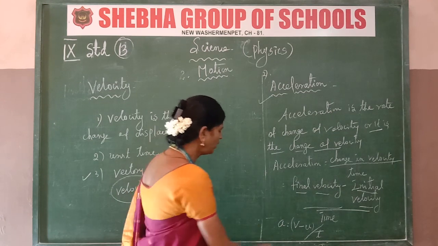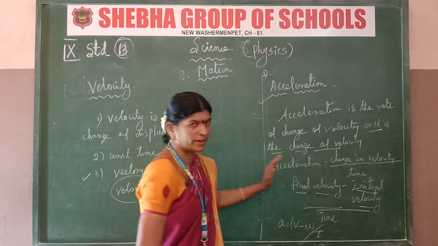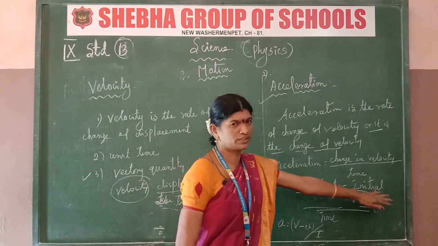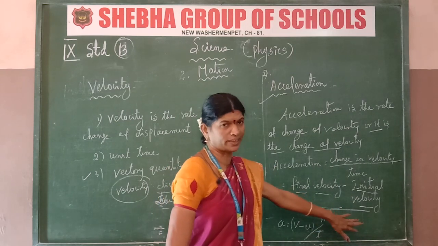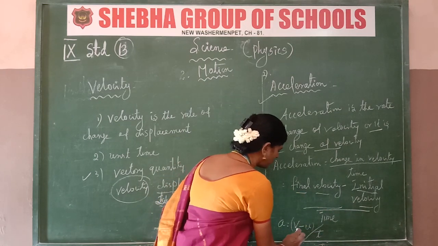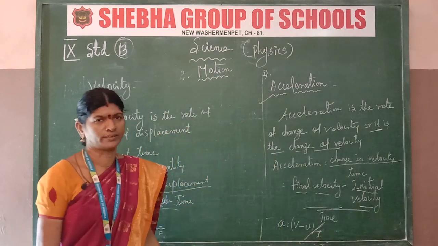So A equals V minus U by T, where V is the final velocity, U is the initial velocity, and T is the time taken. Is acceleration. It's clear.